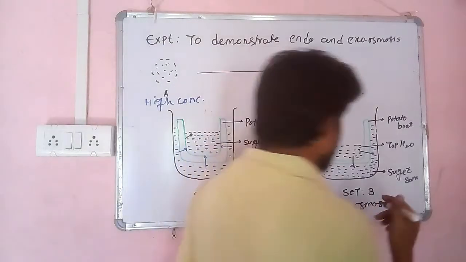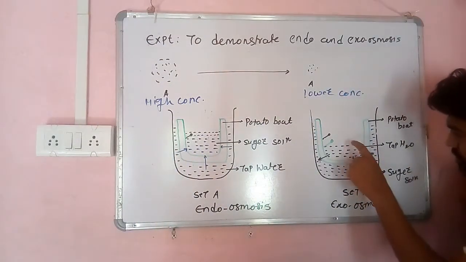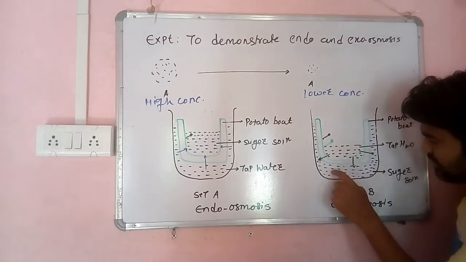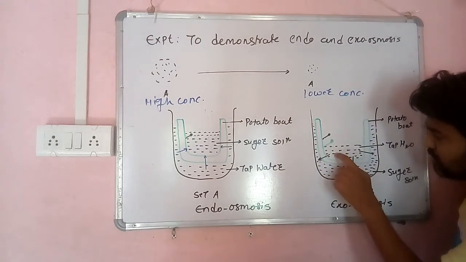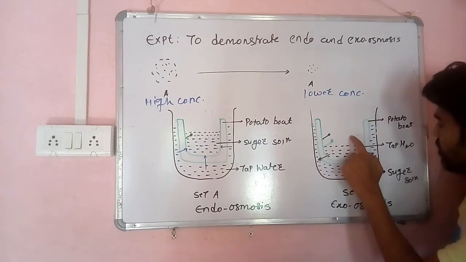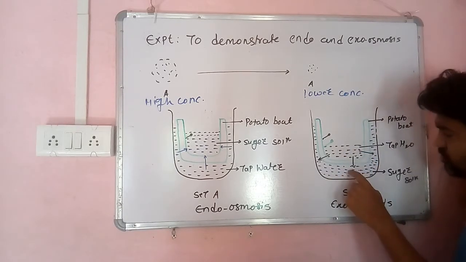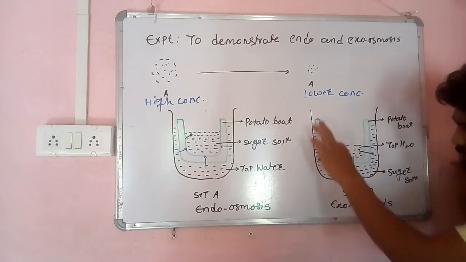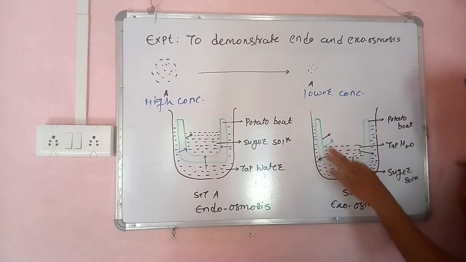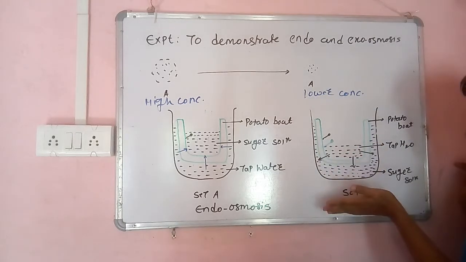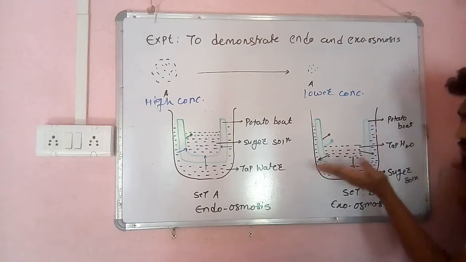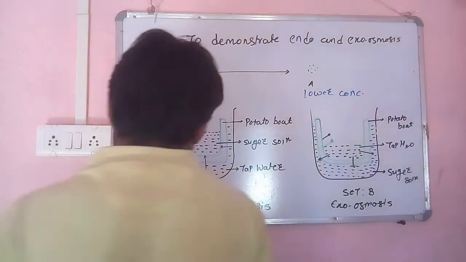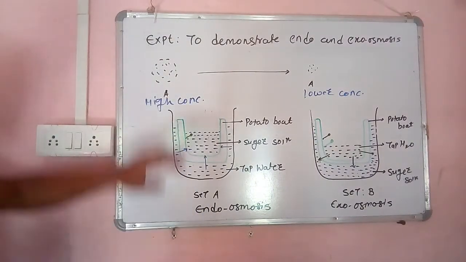Here also, whatever the direction is, from the boat into the beaker, that arrow indicates that only the solvent moves. So from the boat, whatever enters into the beaker is the solvent and not the solute. Why? Because it is a semi-permeable membrane. If it were a permeable one, then there is a possibility that along with the solvent, the solute can enter the other side. So now I think everyone is clear about what diffusion is.